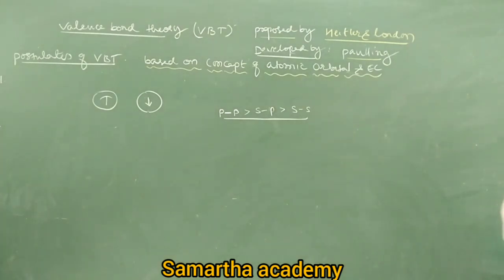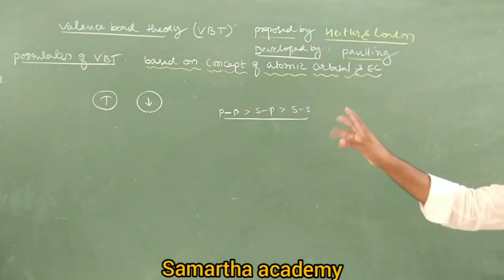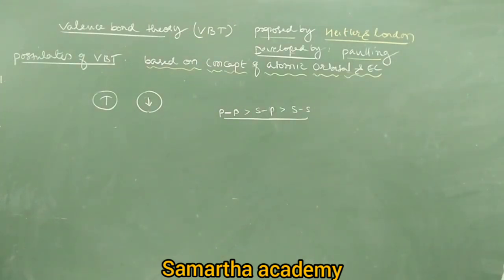Then finally, we have types of overlapping: SS overlapping, SP overlapping, PP overlapping. Next, the overlapping of orbitals is again of two types.